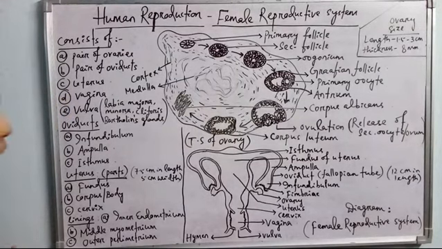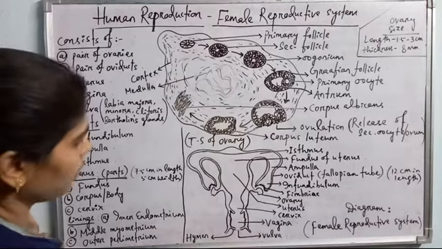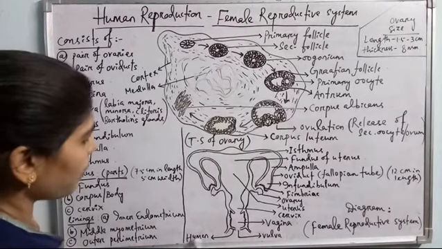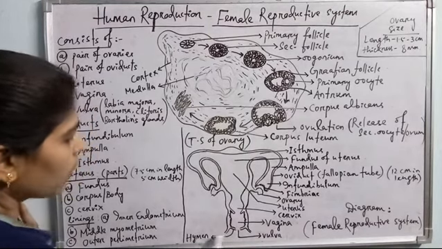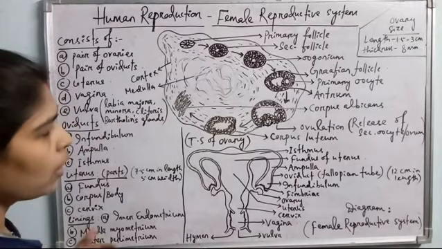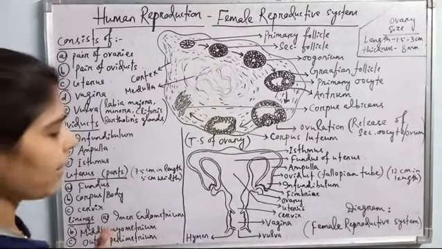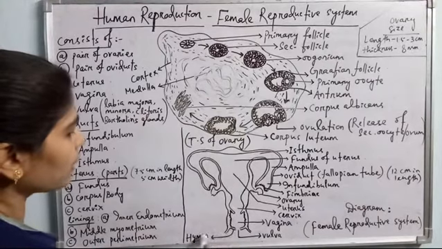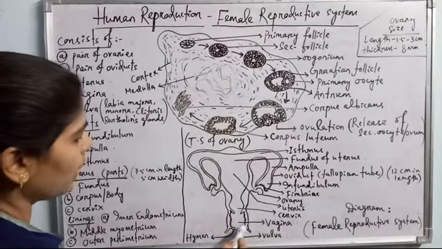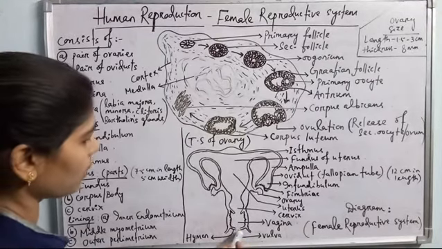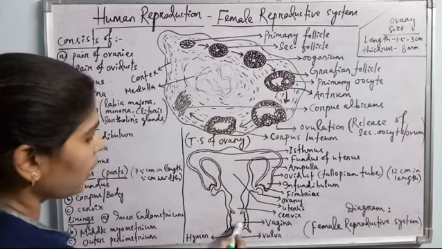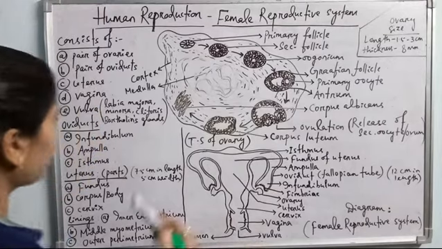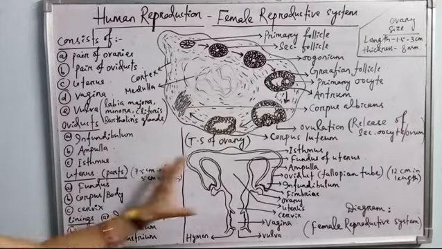Then another thing to tell you, vagina in case of girls contains a membrane called hymen, okay, which can be burst due to cycling, due to heavy exercise also. So hymen is a very thin membrane which covers the vaginal wall, and the vaginal opening is there in the vulva section. Okay, so this is all about the female reproductive structure.